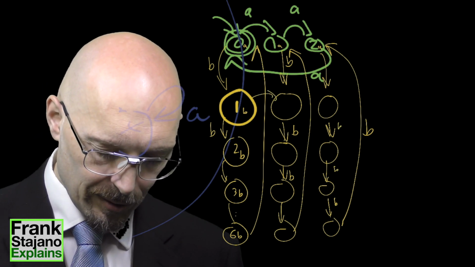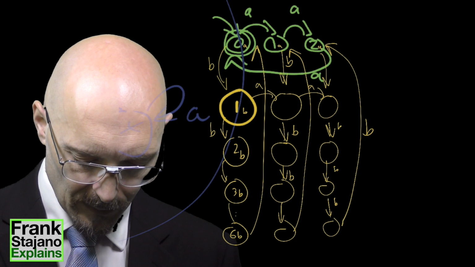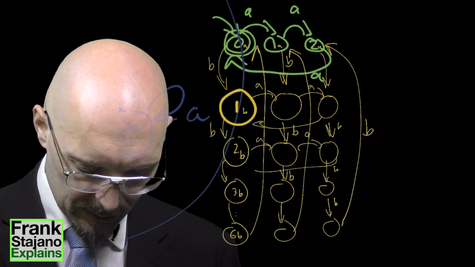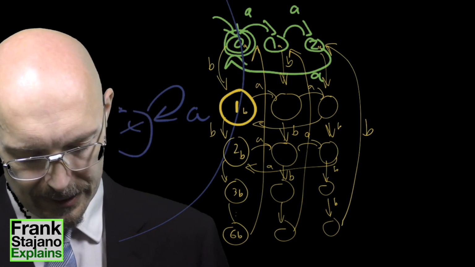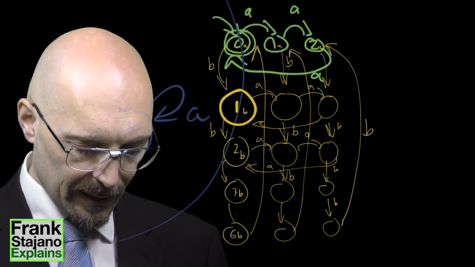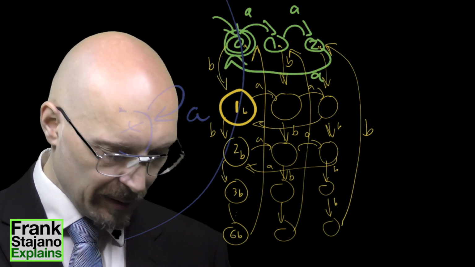And then with the A's you go across like that. Come back. A. Well, this is getting a mess, but I think that the intention is clear, and the only accepting state is going to be this one here.